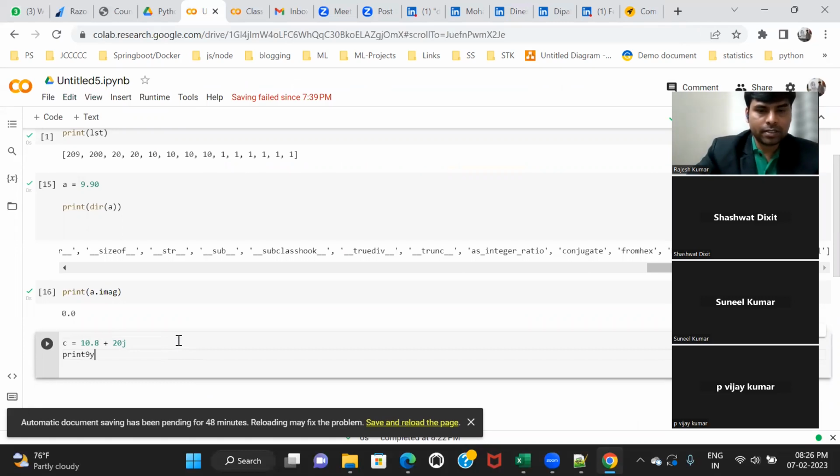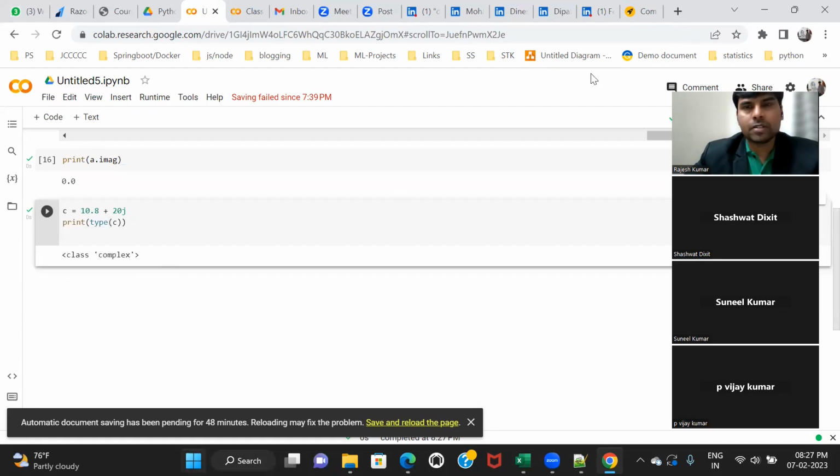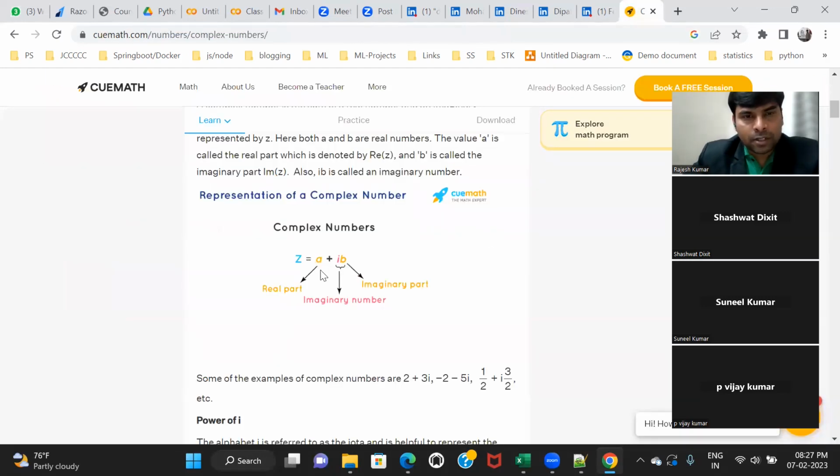Print the type of c. So this is called the real part. It can be a fraction or an integer.